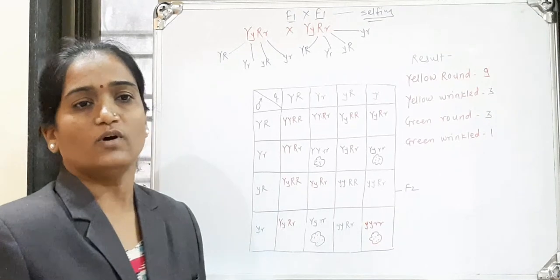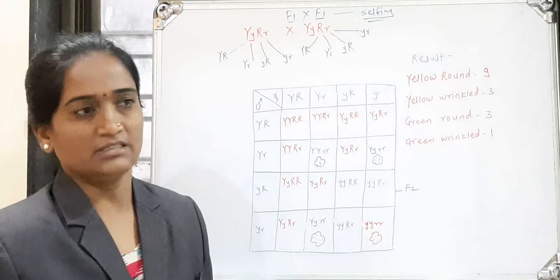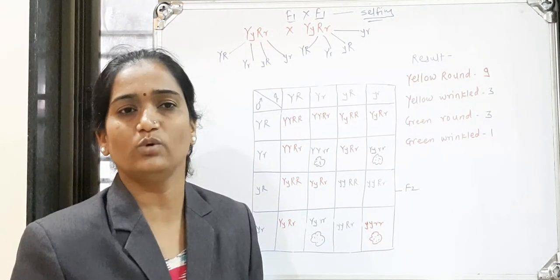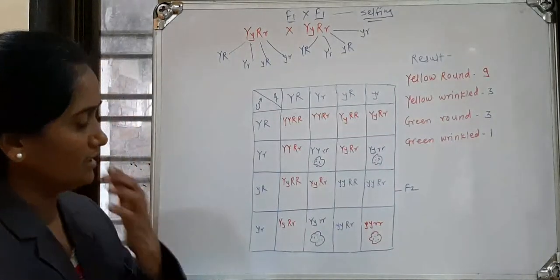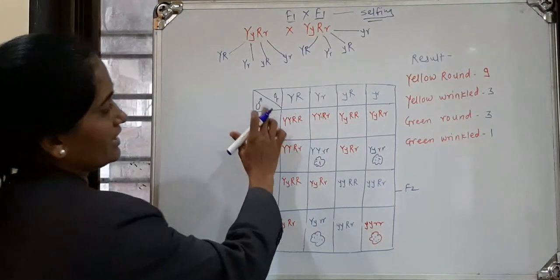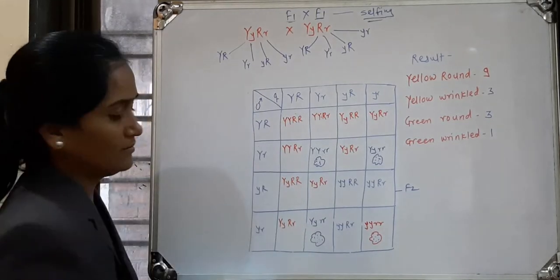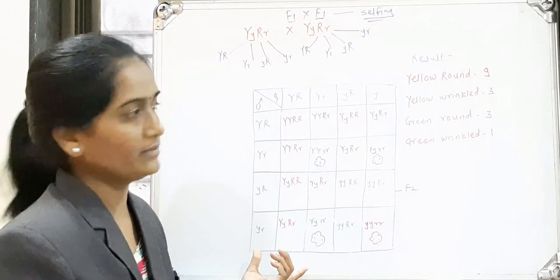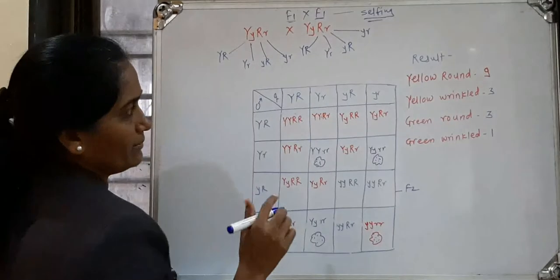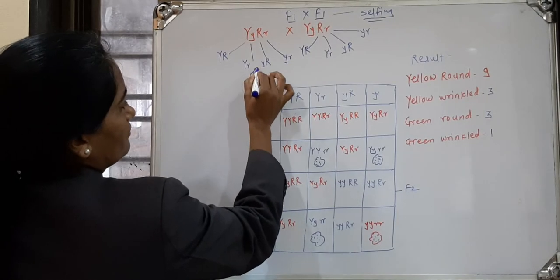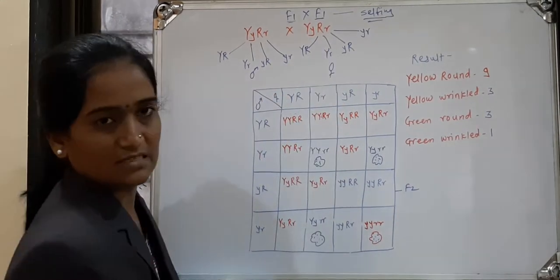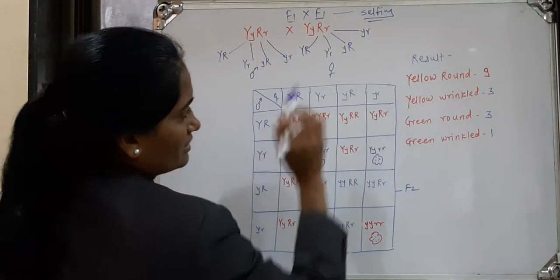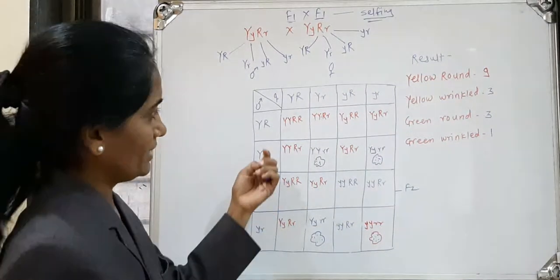Then for obtaining the F2 generation, we use the checkerboard method, or the Punnett square method. We obtain a number of individuals, and we segregate them in the form of the dihybrid ratio. How is the Punnett square or checkerboard to be drawn? Here we have 4 gametes. If we consider them as female gametes, here are the female gametes, and here the male gametes are to be obtained.